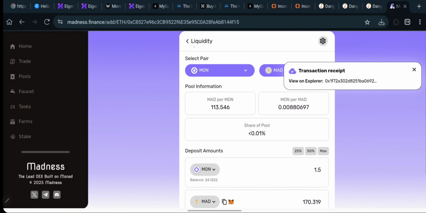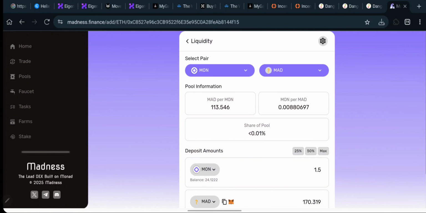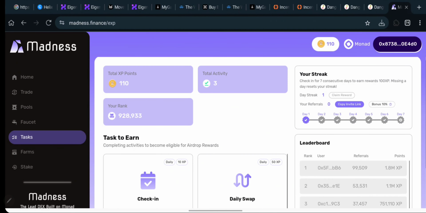Okay, so remember, we have other pairs that you can just swap and then come over here to add liquidity on. Okay, we have a lot of pairs. All right, but once you are done with this, there is one more thing that you actually need to do. You need to come over here to task. All right, coming over here on task, let me show you something you need to know right here. So you can see over here that I've actually done a couple of things. For example, I've earned about 110 XP from my activities on this platform, and this is where the total activity will be showing. And of course, this is your global ranking.